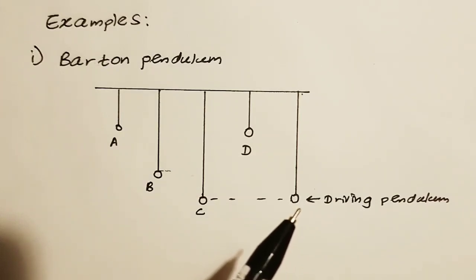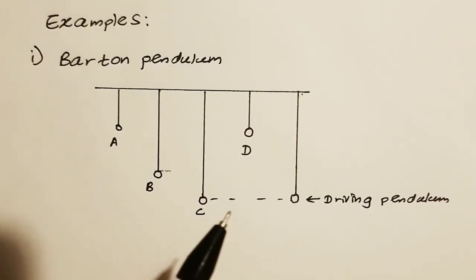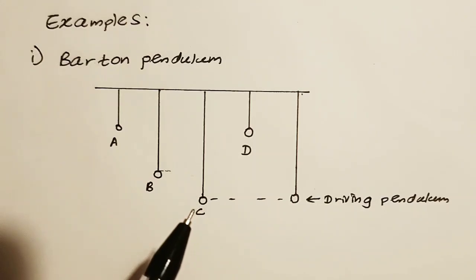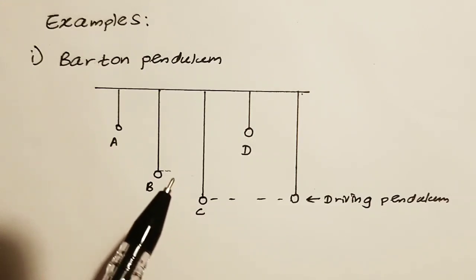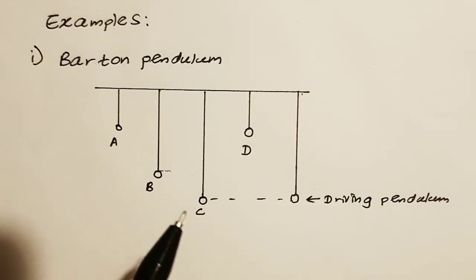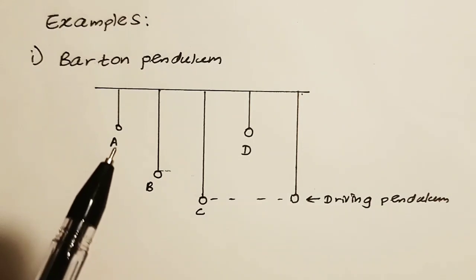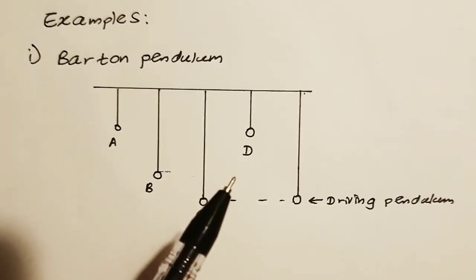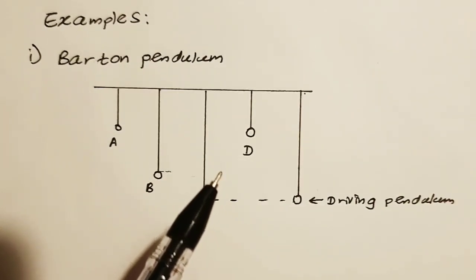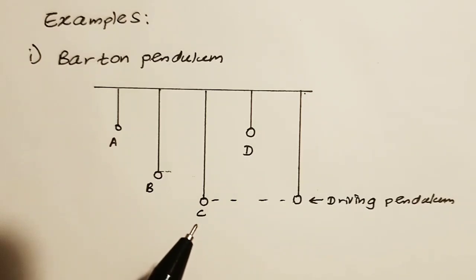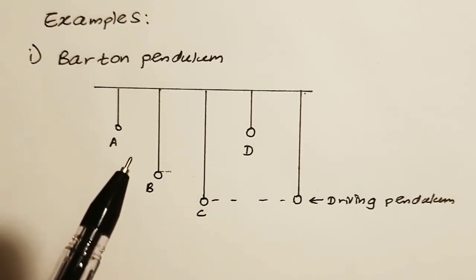The driving pendulum's oscillation frequency is equal to the frequency of pendulum bob C. So this bob C would oscillate with the maximum amplitude, and pendulums A, B and D will oscillate with lesser amplitudes than pendulum bob C. This is Barton's pendulum.